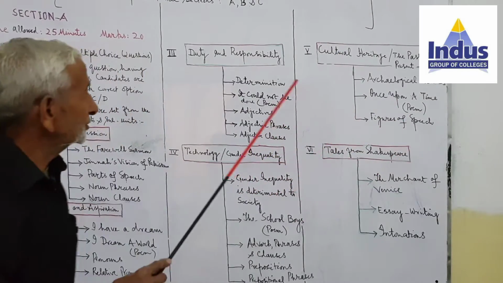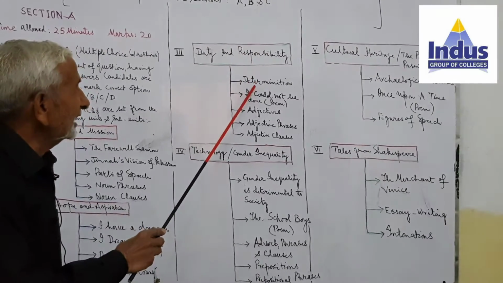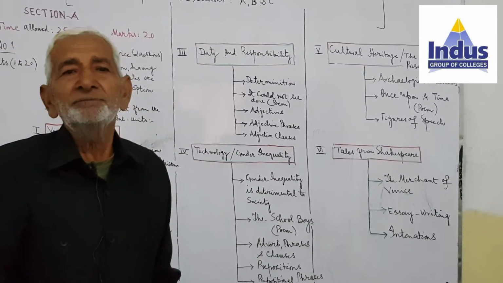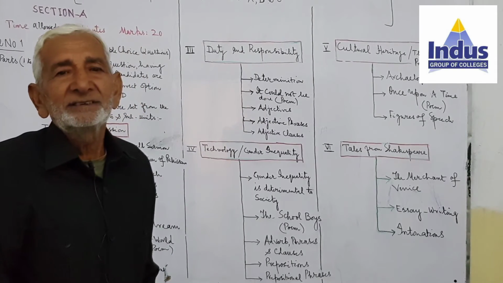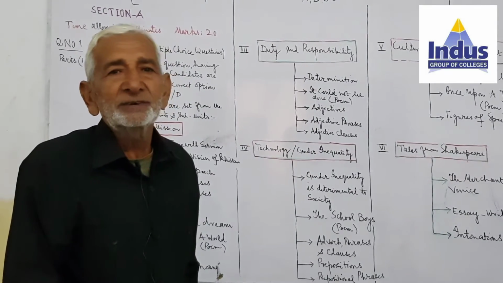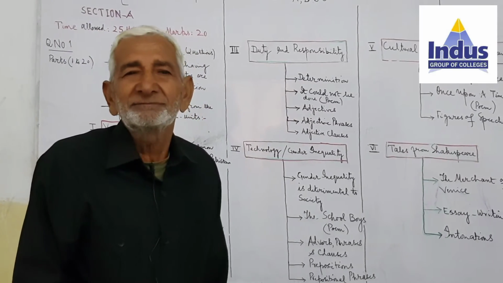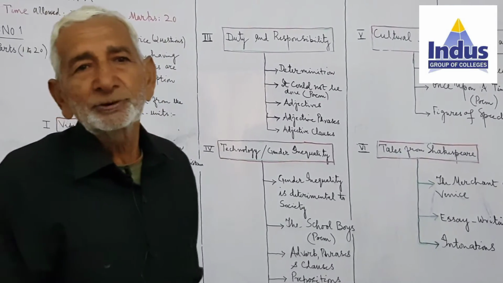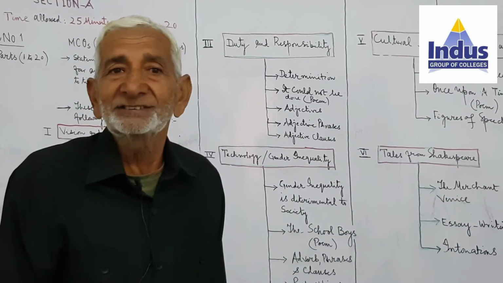First of all, you should know the difference between duty and responsibility. Then after that, you should know what is determination. Determination means that if you have got a firm intention to do a job, as a student, this is your determination that you should obtain or score good marks in the examination. How you can get it? If you are going to study. You have got one of the mottos available. One is your mission as a student, that get through the examination and try to get good marks, first division in the examination. This is your determination.